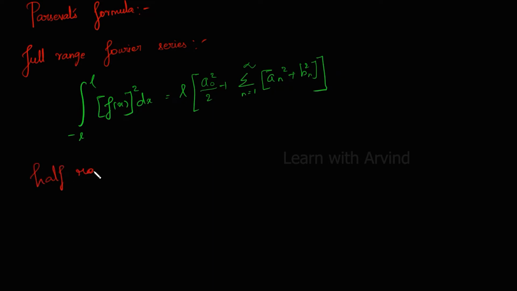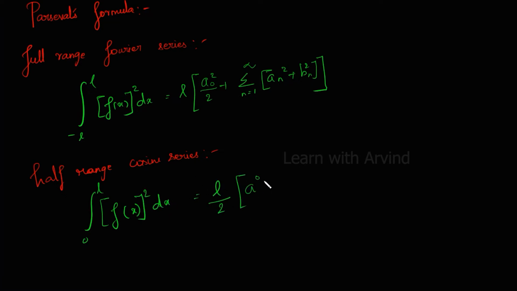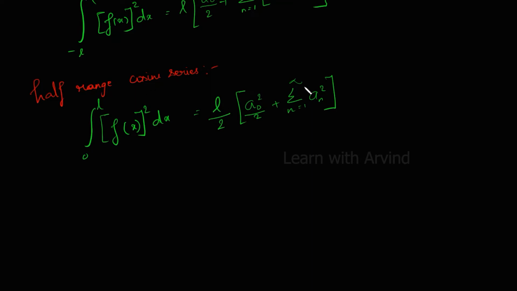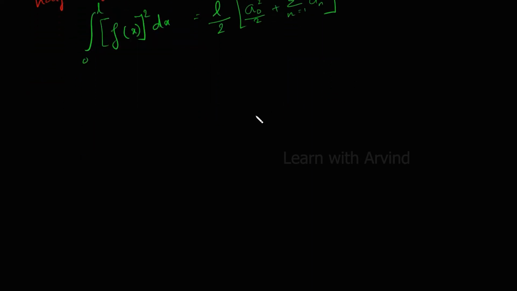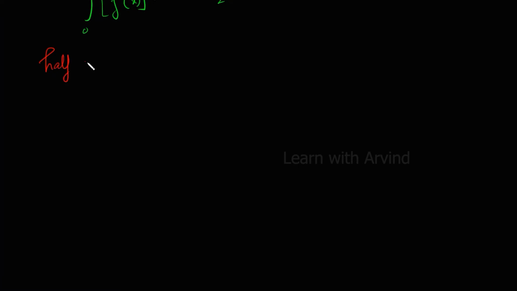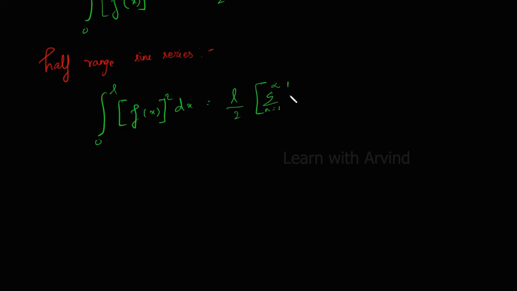For the half range Fourier cosine series, Parseval's formula is given by the integral from 0 to L of [f(x)]² dx equals L/2 times (a₀²/2 plus the summation from n equals 1 to infinity of aₙ²). Now for the half range sine series, the integral from 0 to L of [f(x)]² dx is equal to L/2 times the summation from n equals 1 to infinity of bₙ².